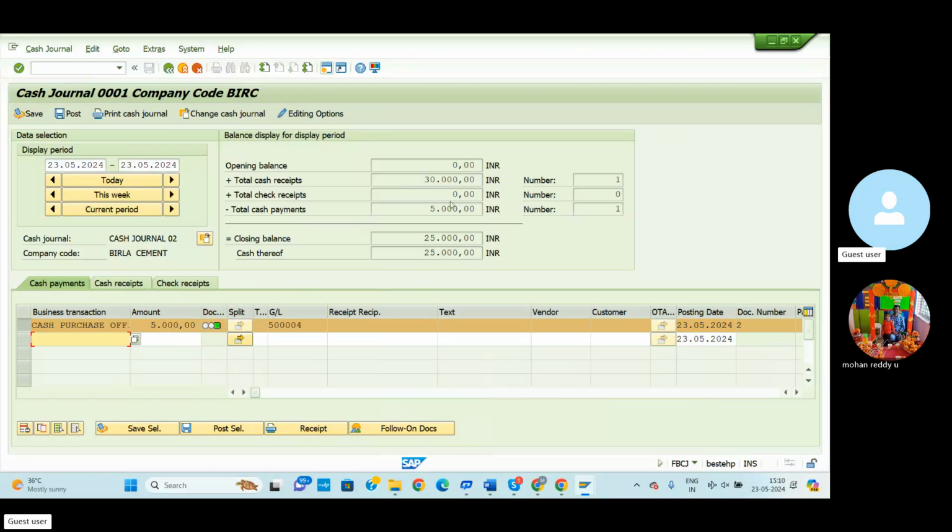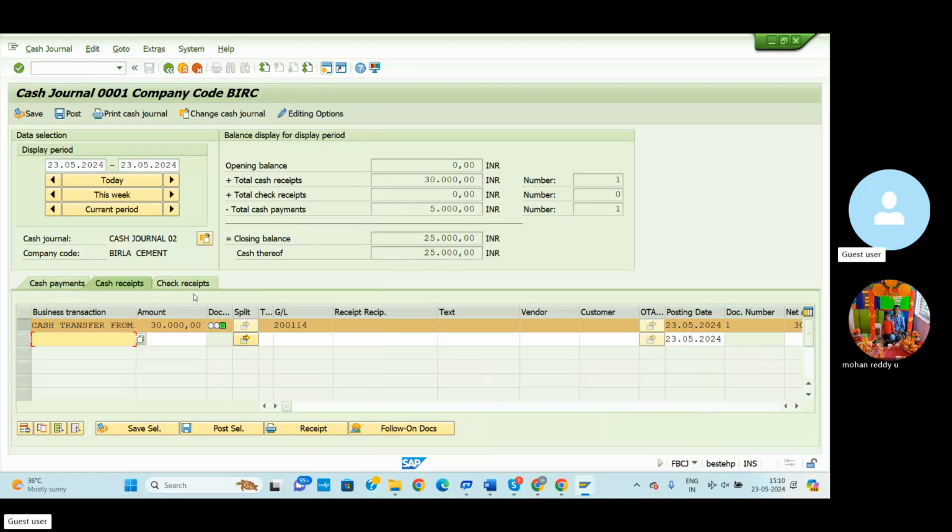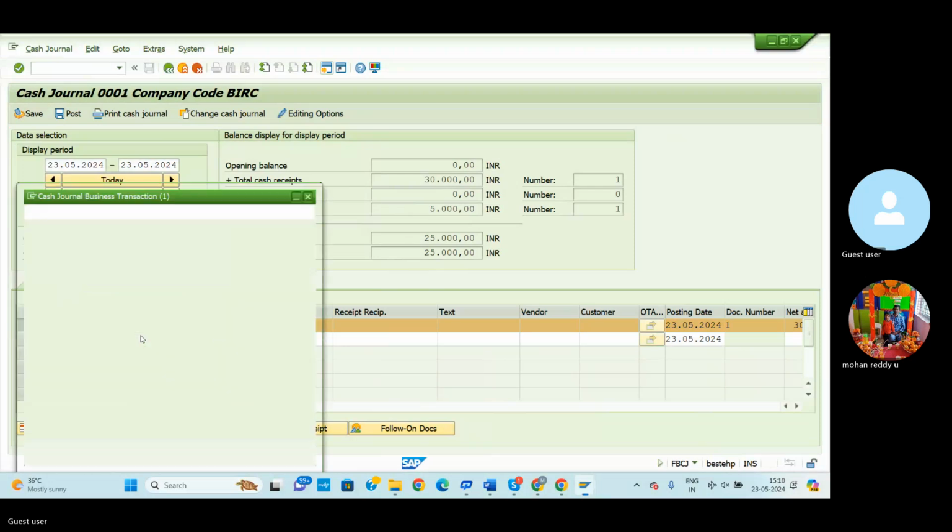Here we can observe the cash balance for today: total 30,000 petty cash received, out of which we spend 5,000, so the closing balance is 25,000. Now we'll go for one more entry, cash receipt. Previously we posted the cash purchase entry, now we post the cash sale.